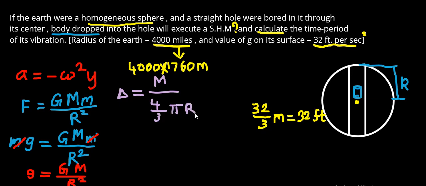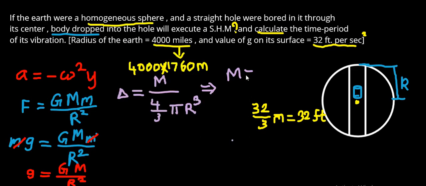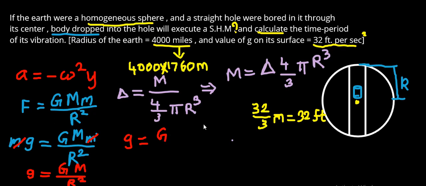So the mass, capital M, can be written as the density, delta, into 4 by 3 pi r cube. Substituting this M value in the equation, we get g is equal to capital G delta into 4 pi r cube by 3.